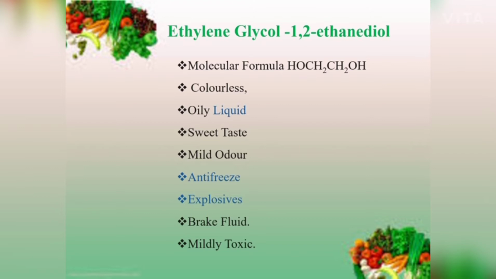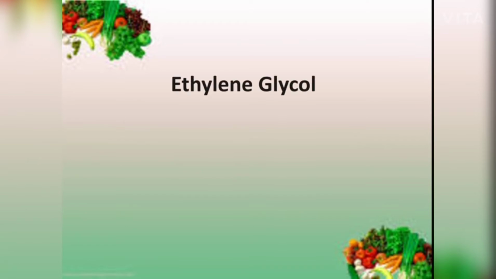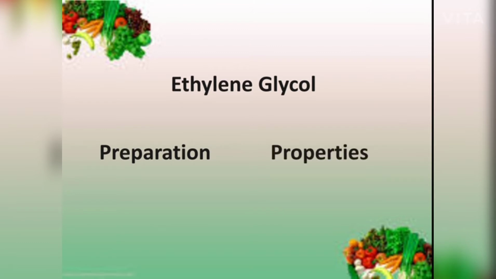Ethylene glycol is widely used as an antifreeze in automobile cooling systems and in the manufacture of man-made fiber, low freezing explosive, and brake fluid. Ethylene glycol and some of its derivatives are mildly toxic. So, in this session, we are going to discuss preparation of ethylene glycol, chemical properties of ethylene glycol, physical properties of ethylene glycol, and uses of ethylene glycol.